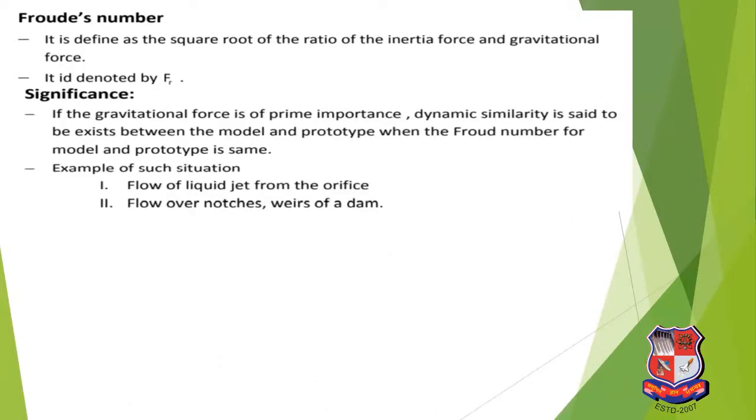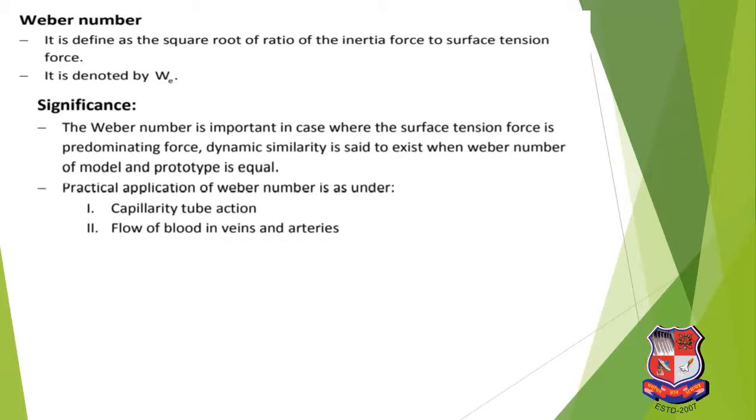Froude number. It is defined as the square root of the ratio of inertia force to gravitational force. It is denoted by F suffix r. Next is Weber number. It is defined as the square root of the ratio of inertia force to surface tension force. It is denoted by W suffix e. This one is the significance.